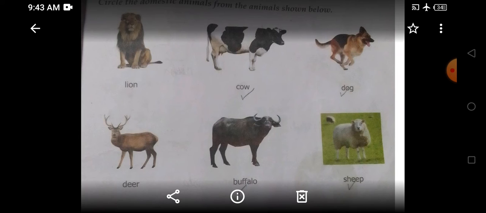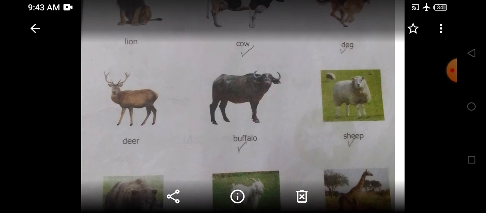Then we have dog. The dog is a domestic animal. We keep dog as a pet. Then the next picture is of deer. Deer is a wild animal. Yes or no children? Yes. He lives in a jungle. Then the next picture is of buffalo. Buffalo is a domestic animal.